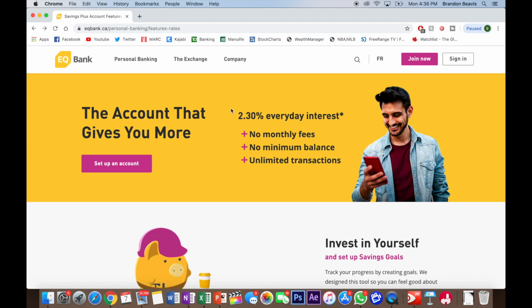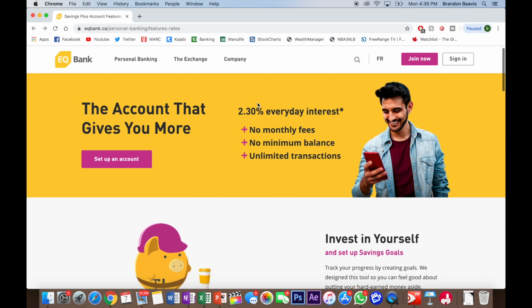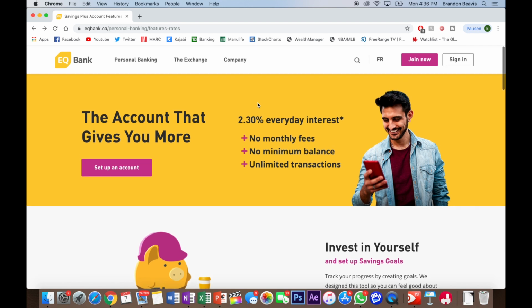I'll go over quickly the pros, the cons, and then what I'll actually do is log in and show you guys what it looks like on the back end. I'll go ahead and make a transfer from my personal account into this high interest savings account, just to give you guys a little feel of how it works.